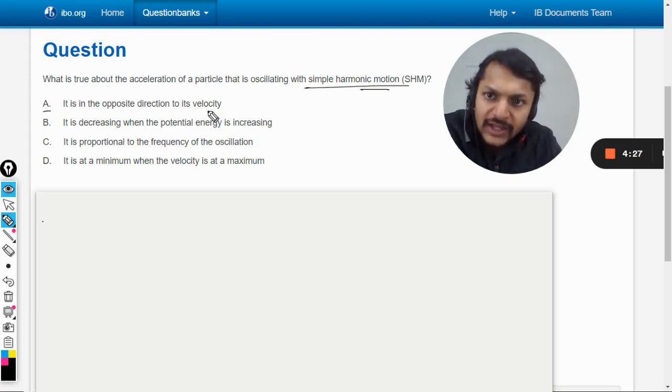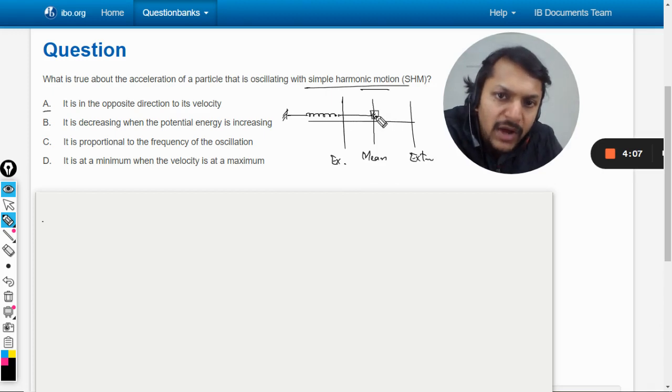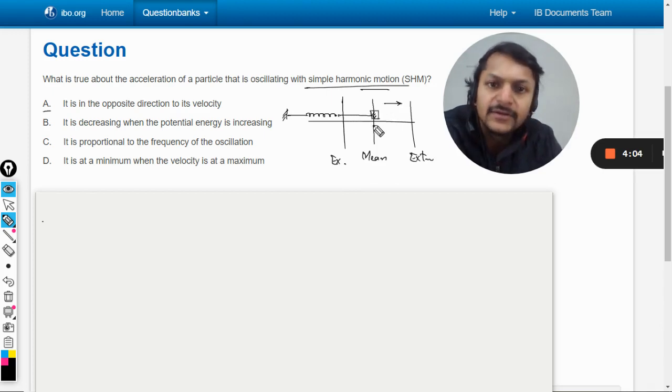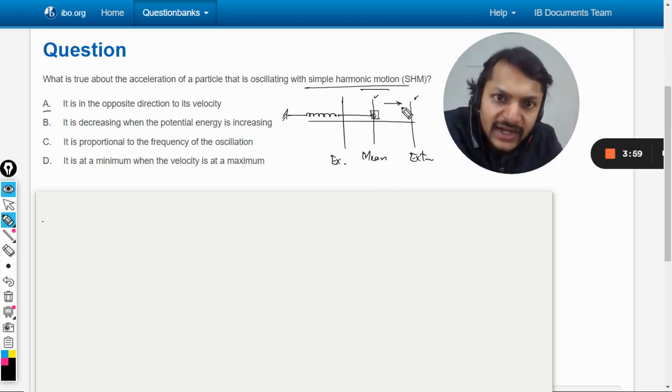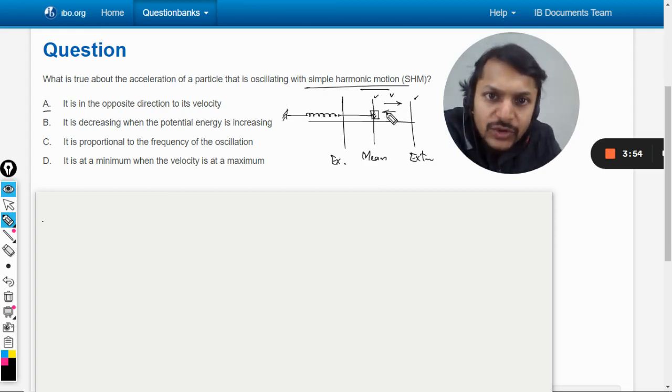I will show you how. Whenever we are talking about SHM, it's always easy if we try to imagine a spring mass system. So this is the mean position, and these are the two extreme positions. Now, when the mass is moving from the mean position to the extreme position, it is going away. So at that time, the velocity vector is towards the right, but the acceleration vector is towards the left. So they are in the opposite direction.